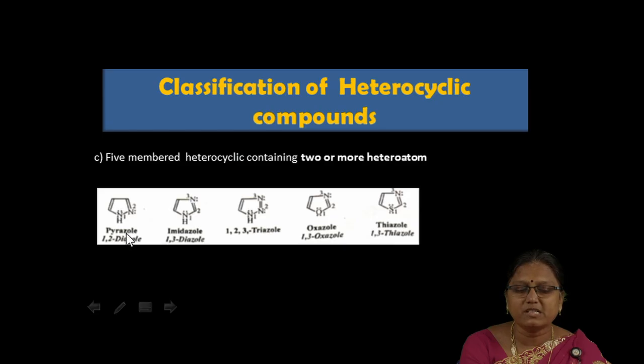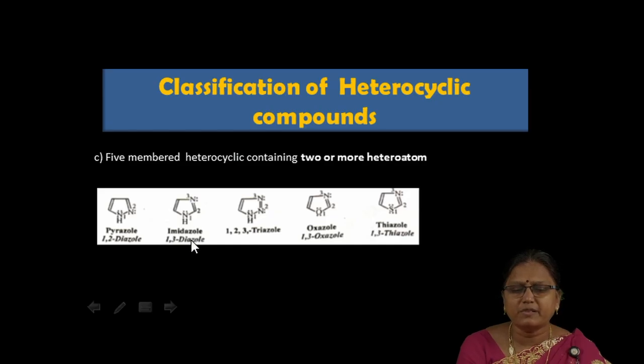This may be called pyrazole, a common name. Its IUPAC name is 1,2 diazole. Azole stands for a 5-membered ring system with nitrogen, and 1,2 indicates that nitrogen is present at both positions. So 1,2 diazole is the IUPAC name for pyrazole.